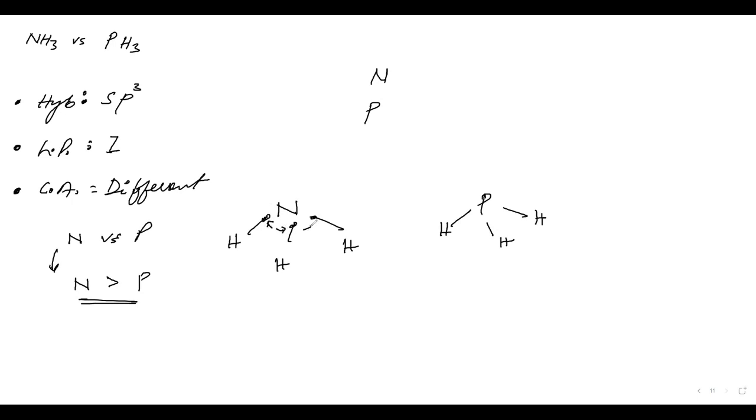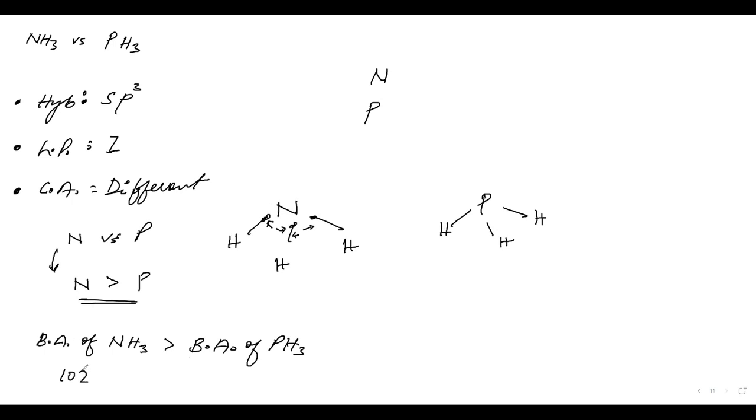So what will happen? Bond angle of NH3 is greater than bond angle of PH3. Okay, now what is the bond angle of NH3?